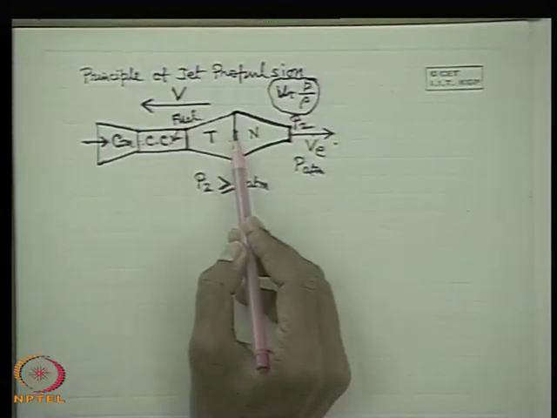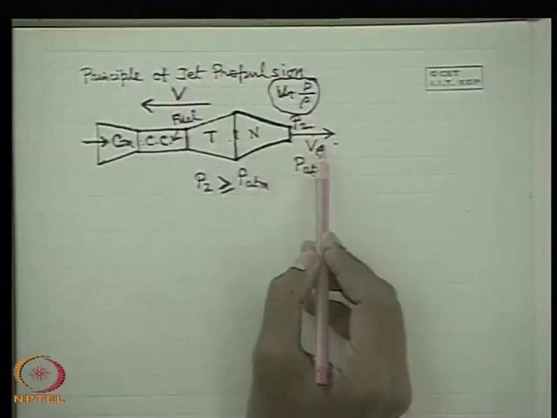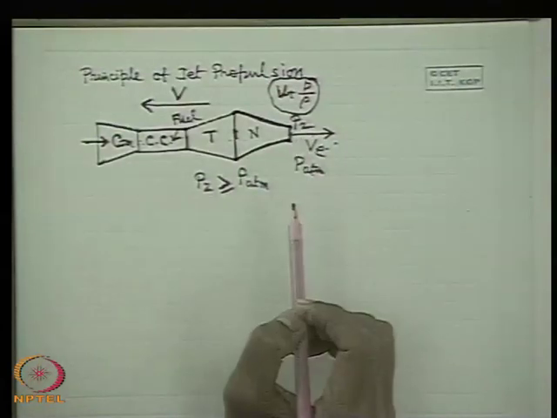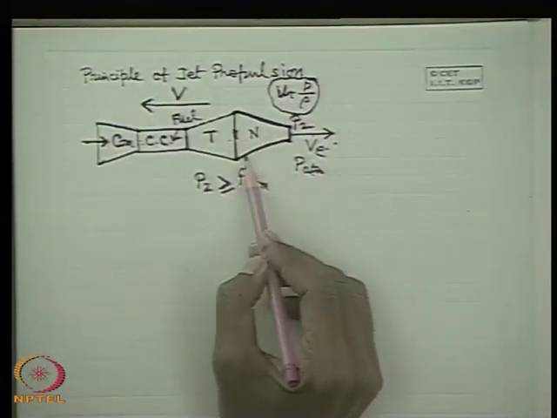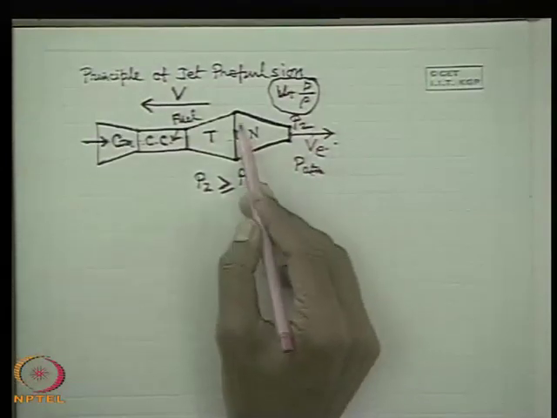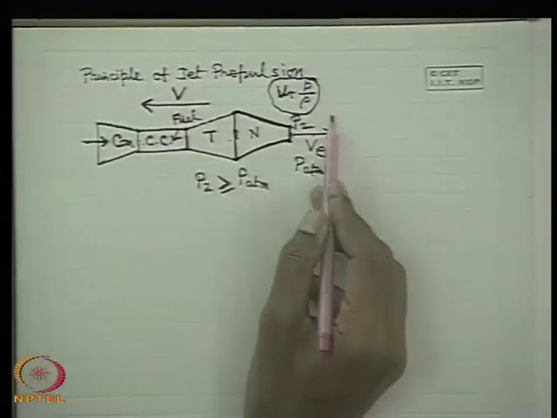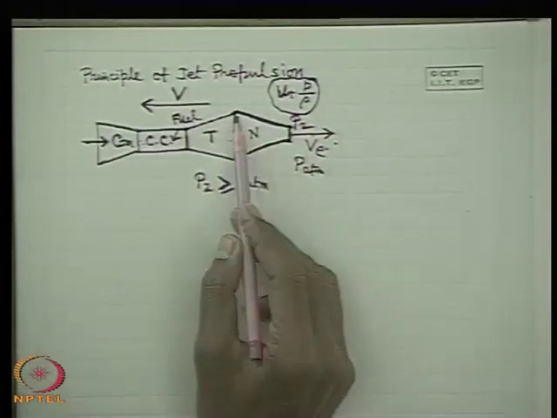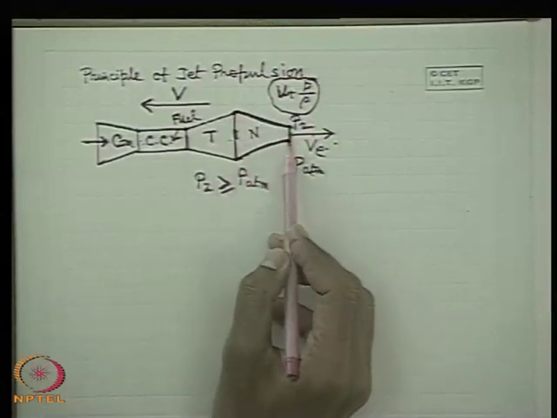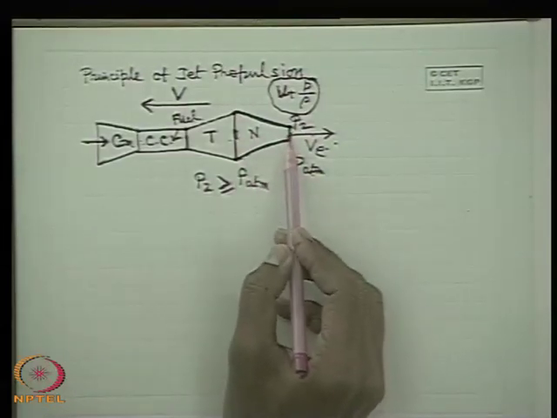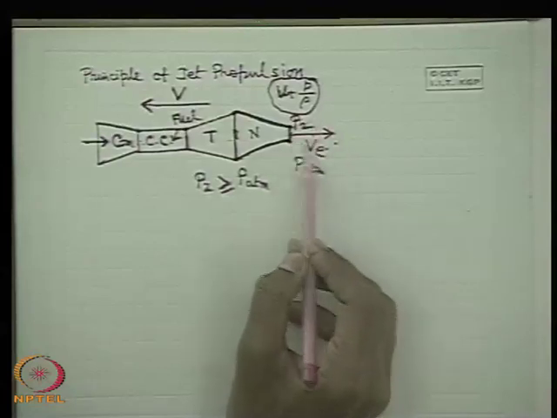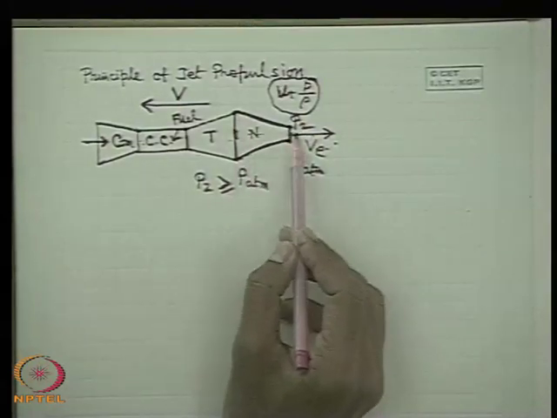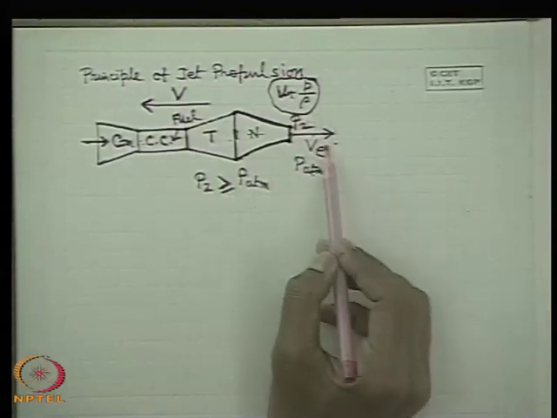But when this pressure is higher than a maximum value corresponding to the atmospheric pressure, then the expansion of the fluid up to a supersonic level is possible, and in that case a converging duct alone will not be sufficient. Then a converging and diverging duct is used as a nozzle if we want the expansion up to supersonic level. But if we restrict the expansion to a convergent nozzle only, then it will give expansion to a sonic level. So sonic to supersonic expansion is possible through a diverging duct. It is just the reverse of subsonic flow. When the area decreases, the velocity increases, but in supersonic flow, when the area increases, velocity increases.